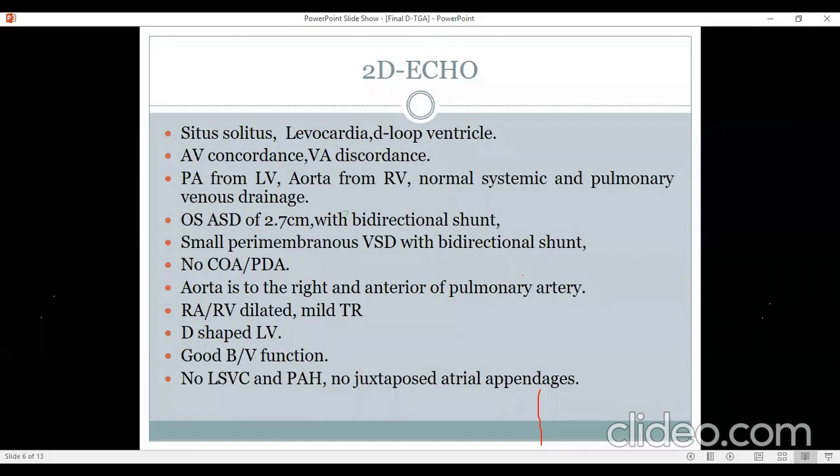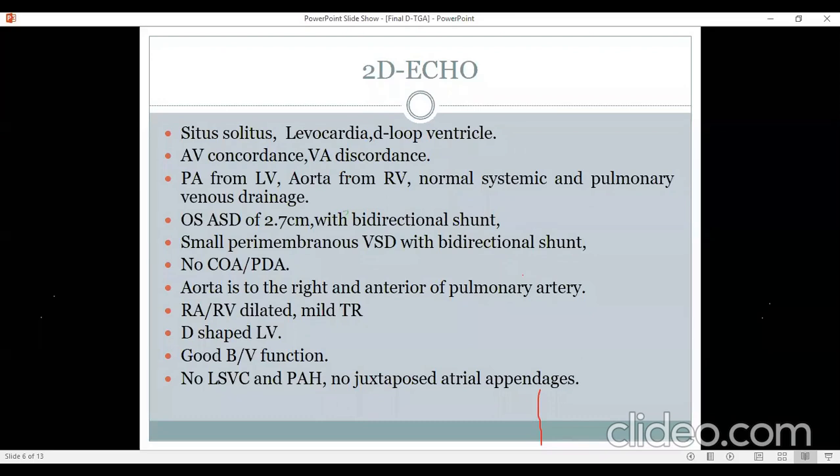But yes, that diagnosis can always be made, I wouldn't say very easily, but you have to be on the lookout for juxtaposition of appendages whenever you're doing an echo in a patient with cyanotic heart disease, especially, because juxtaposition could be a problem. I think it's most common with tricuspid atresia, but you need to show an echo to demonstrate how to look for a juxtaposition of appendages.